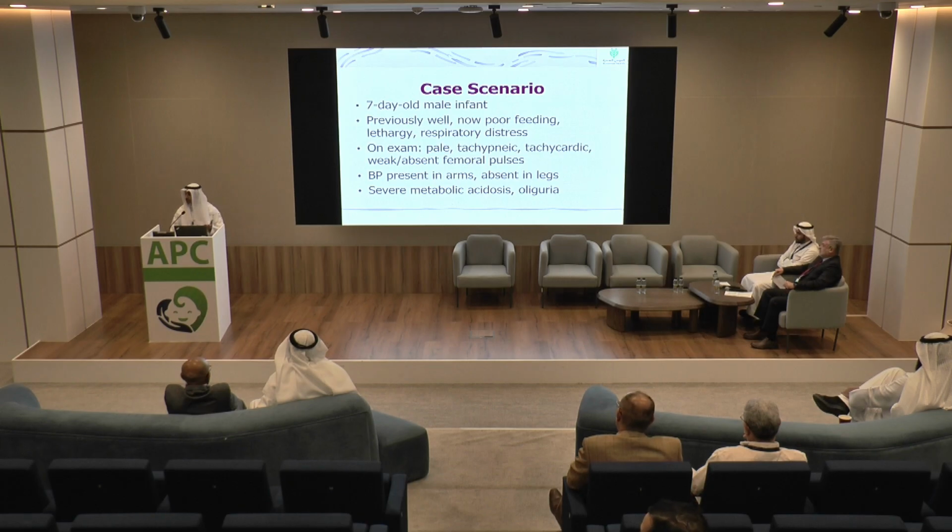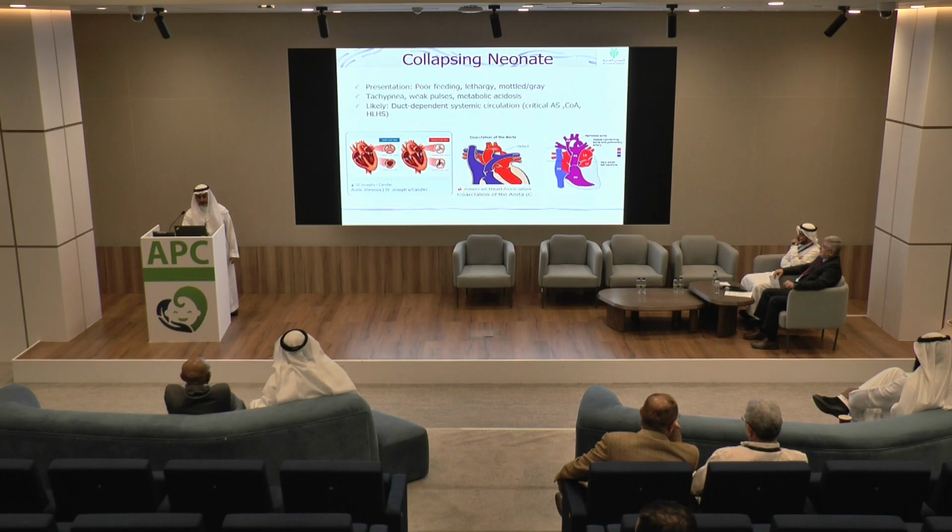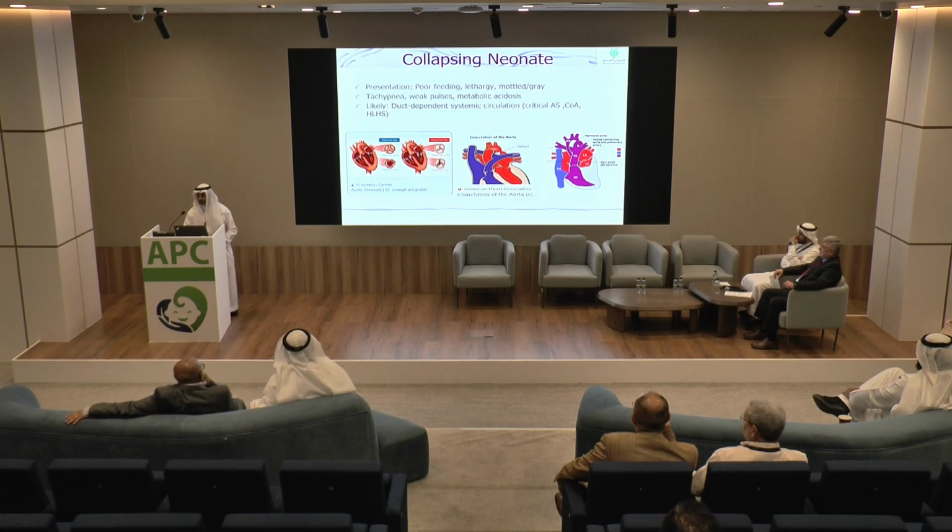all people will suggest maybe a left-sided ductal dependent lesion, either coarctation, interrupted aortic arch, or hypoplastic left heart syndrome. But also you have to search for others. As I mentioned, metabolic screening for metabolic crisis, because he's 7 days and just starting feeding. Also sepsis, you have to put it in mind. So if we are speaking about a left-sided ductal dependent lesion presented as an emergency on day 7 of life, you have to put in your mind it could be critical aortic stenosis, or severe coarctation, or interrupted aortic arch, or hypoplastic left heart syndrome.